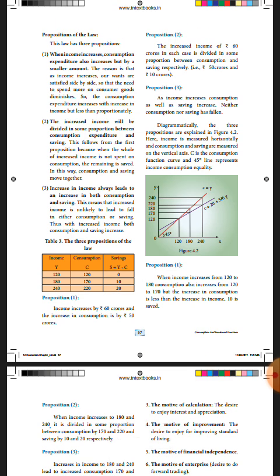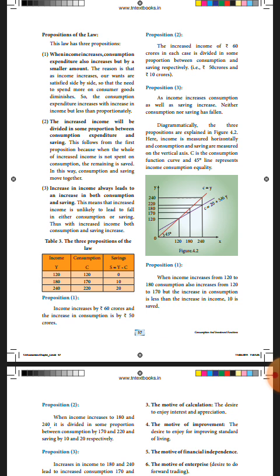Diagram explanation. Diagrammatically, the three propositions are explained in diagram 4.2. Income is measured horizontally on the x-axis. Consumption and saving are measured on the vertical y-axis. C is the consumption function curve.